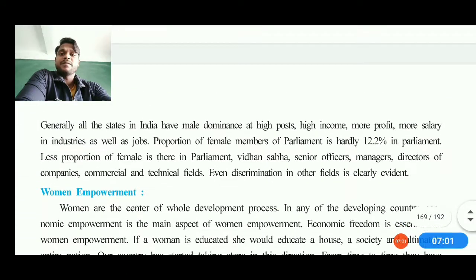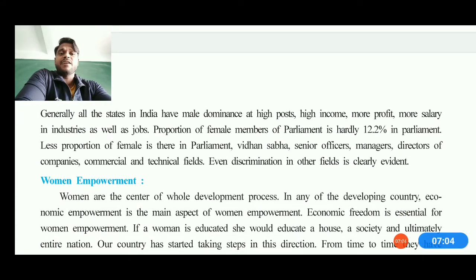Moving further, we can understand that generally these states of India have male dominance in higher positions, as shown in the figure. If we talk about higher posts, higher income, more profit in industries as well as jobs, in most areas we find male dominance. Male dominance means male people are maximum there. The portion of female members in the parliament is hardly 12.2%, a small proportion of females in parliament, Vidhan Sabha, senior officers, managers, directors, campaigning, commercials, and you can also see discrimination in other fields too.